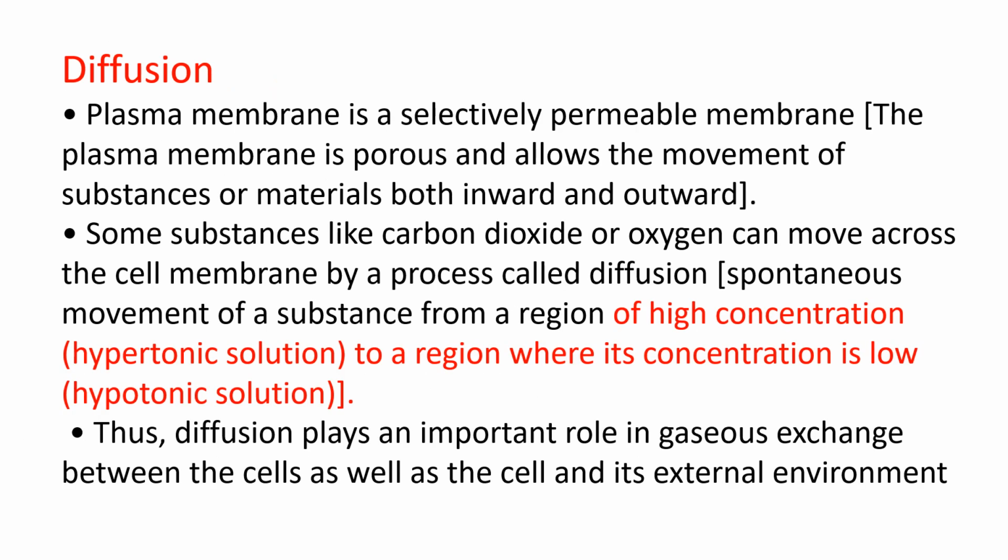Then the next process is diffusion. The plasma membrane is a selectively permeable membrane. The plasma membrane is porous and allows the movement of substances or materials both inward and outward. Some substances like carbon dioxide or oxygen can move across the cell membrane by a process known as diffusion.